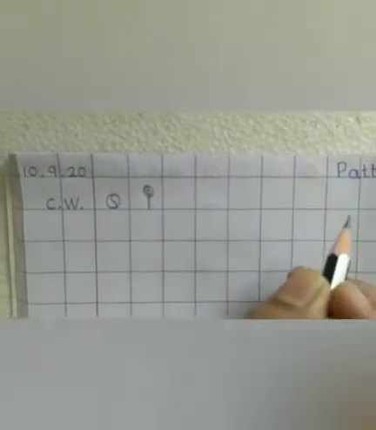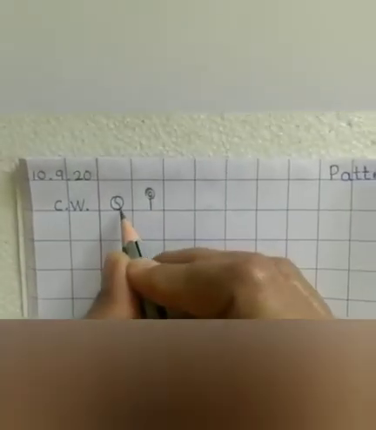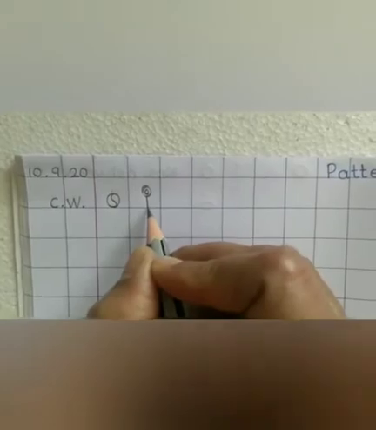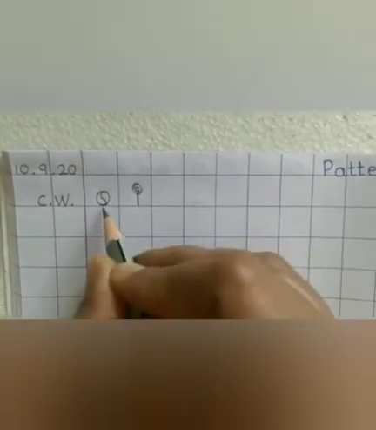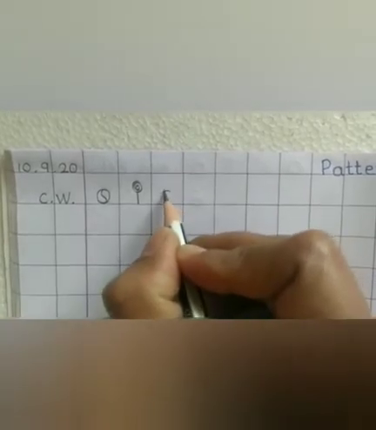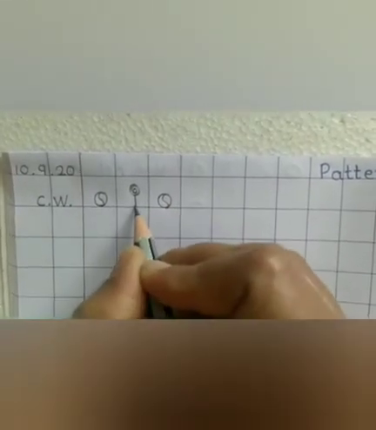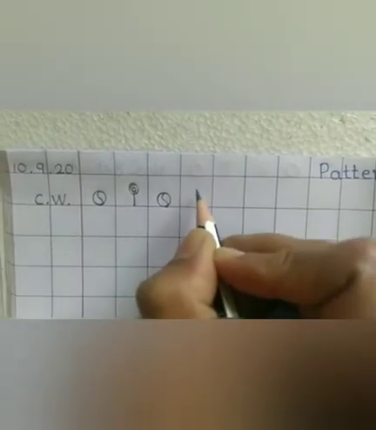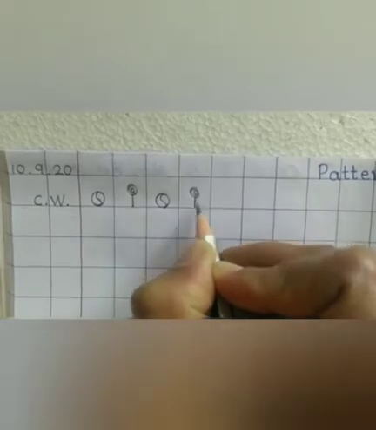Now what's next? Yes, ball. So you have to follow the basic patterns, means you have to repeat it. Now ball, and then what is next? Lollipop. Yes.